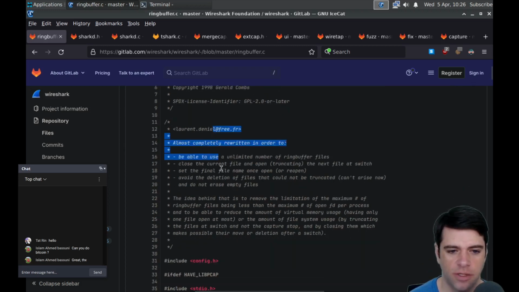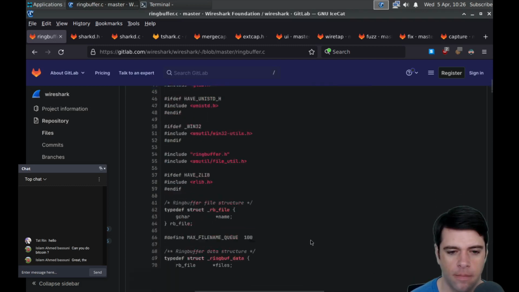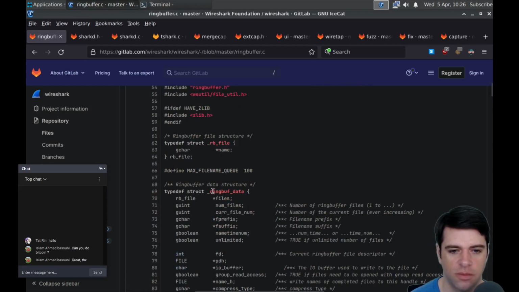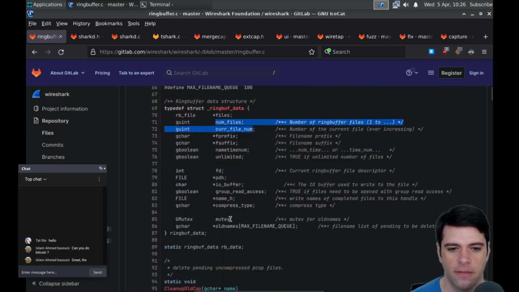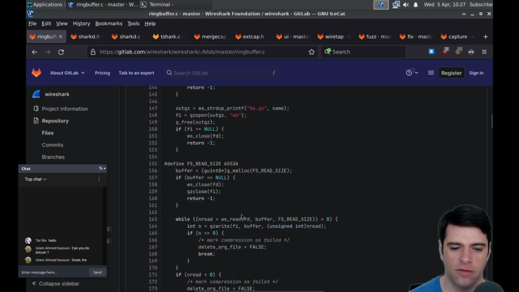Yeah, so this is some stuff about changes to here. Okay, so ring buff data, we've got files, num files, some file prefix stuff, file descriptor, current ring buffer file descriptor, DDH, an IO buffer, clean up old cap, ring buffer access.